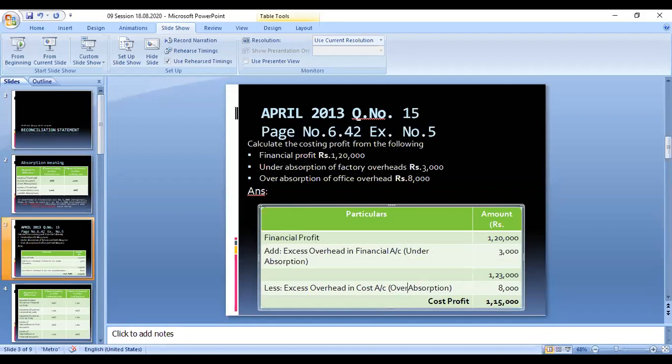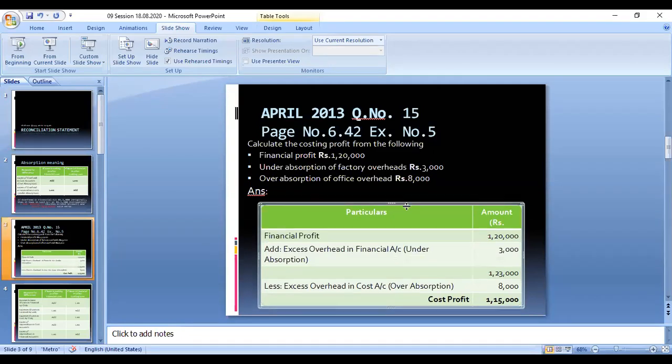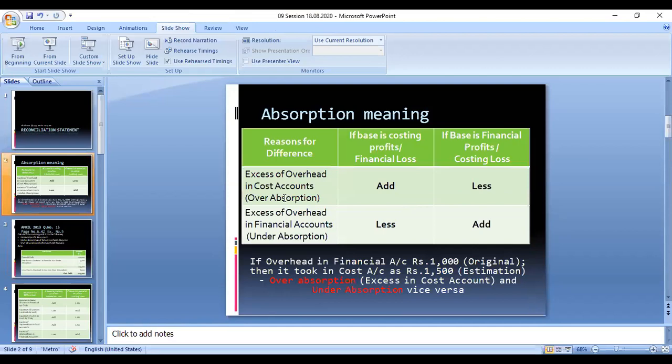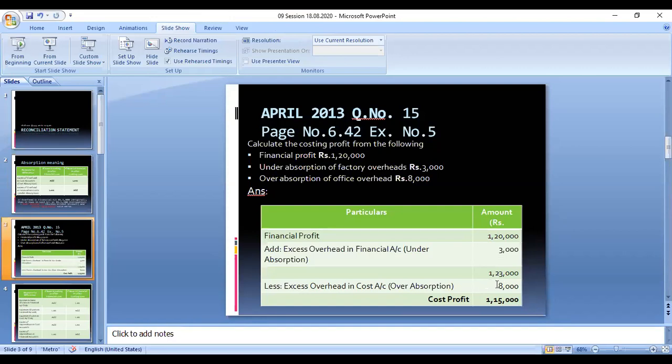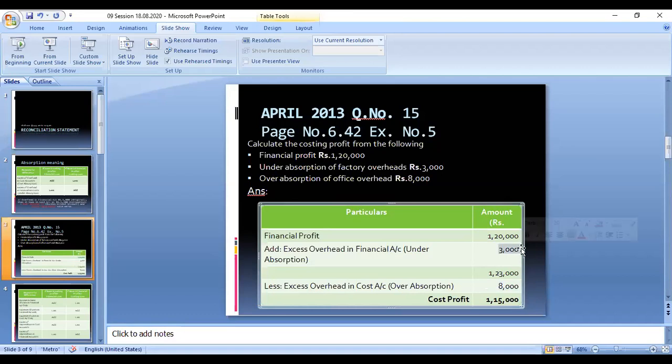Over absorption, right? Go back to the slide. Over absorption means you have to deduct, under absorption means you have to add. So for over absorption we deducted 8,000, and for under absorption you have to add this 3,000. Okay, this is the absorption of the overheads.